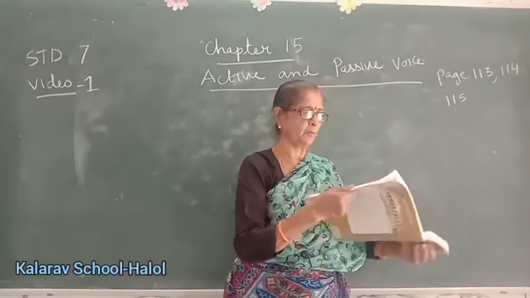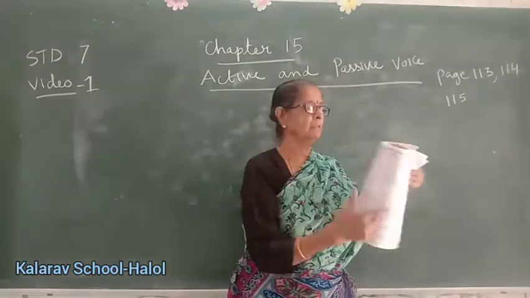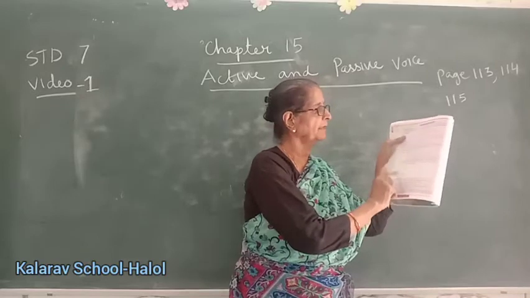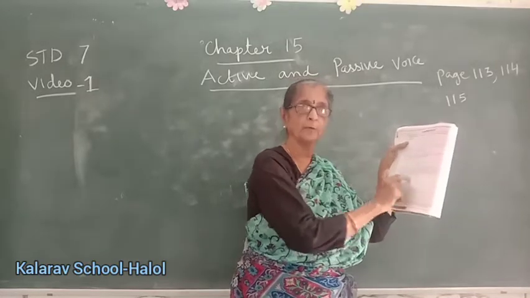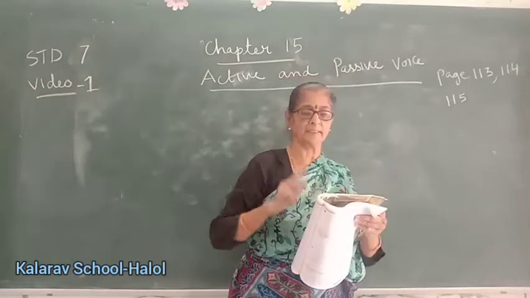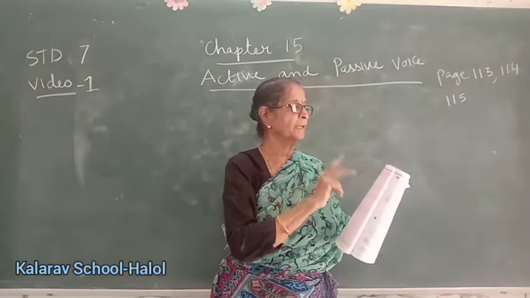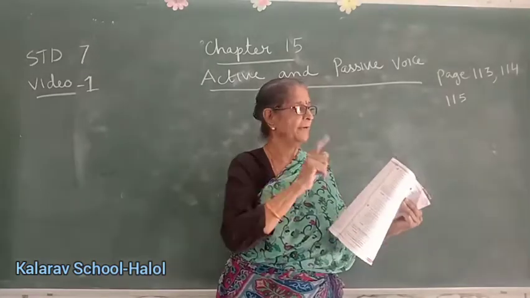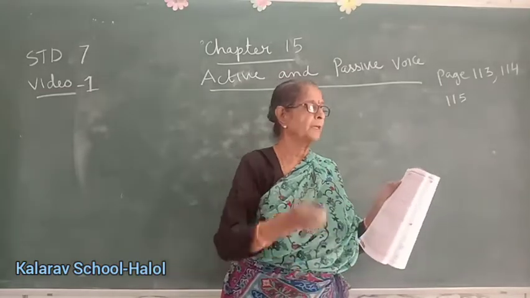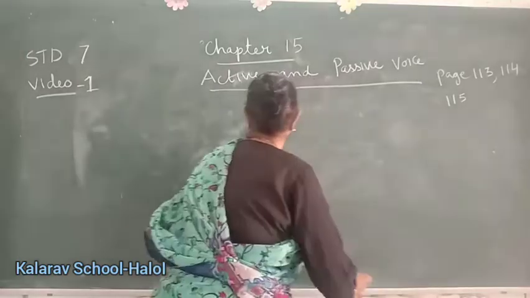Now page number 114. Children, these you will have to learn by heart. In active, I; in passive, me. This you know already. We have already done it. Okay. Now see, while changing the sentence from the active to passive voice, the following points have to be kept in mind. We have to remember the object of the verb in the active voice becomes the subject in the passive voice. See.